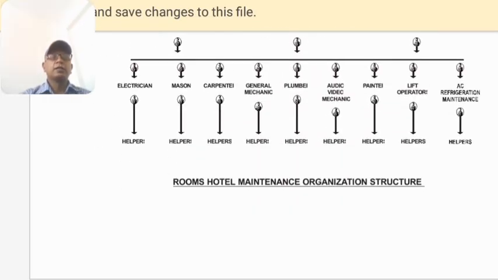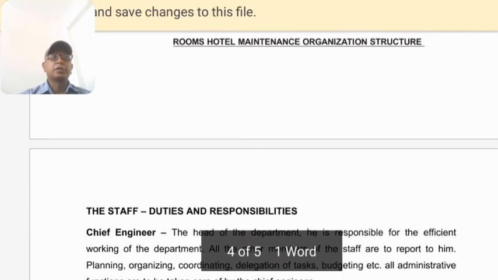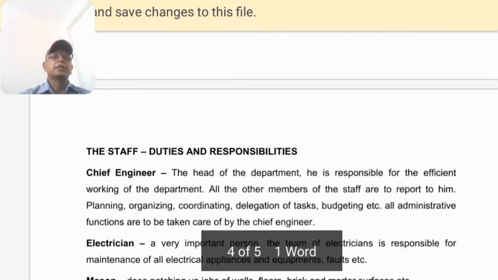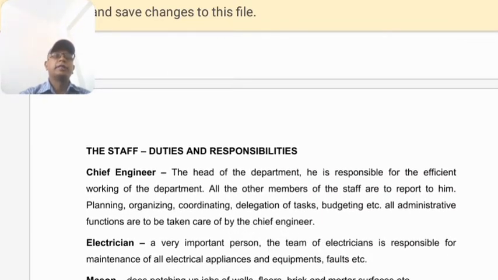After this hotel organization structure, we move on to the duties and responsibilities of the chief engineer. The chief engineer is generally an engineer from the electrical or civil sections. The head of department is responsible for the efficient working of the department. All other members of the staff report to him.